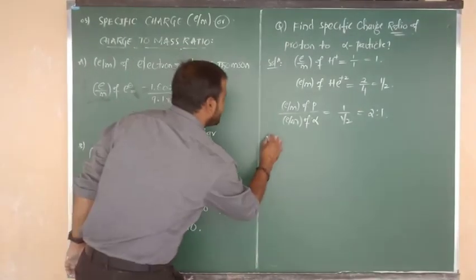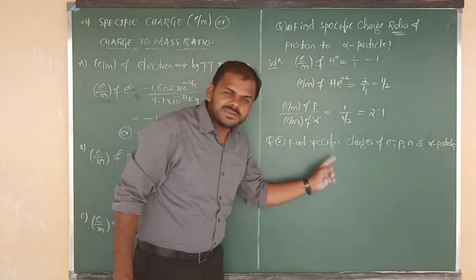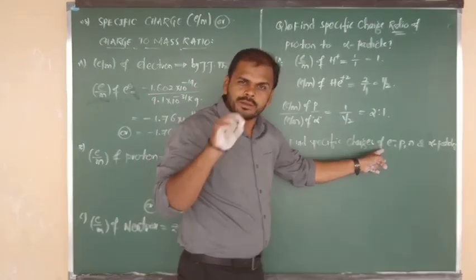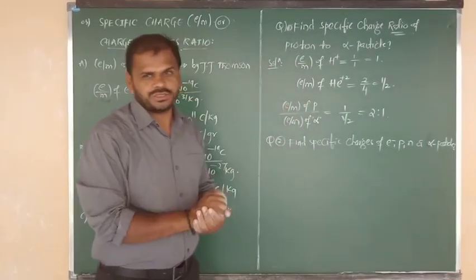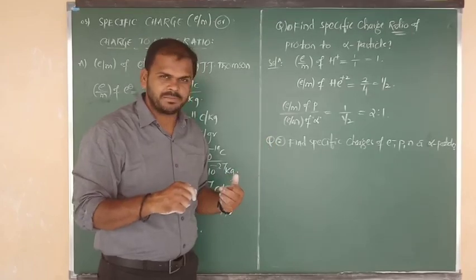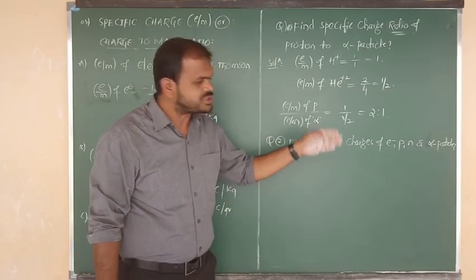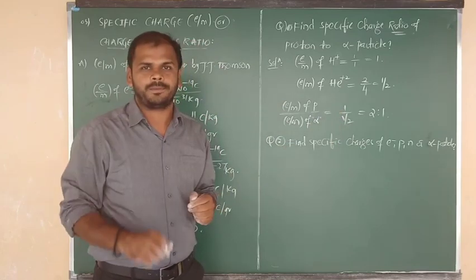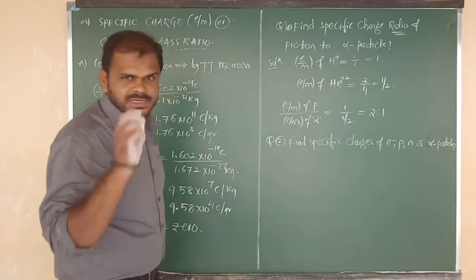And another question is: find the specific charges of electron, proton, neutron and alpha particle. So many times in competitive exams this question was repeated. Give the order of specific charges of electron, proton, neutron and alpha particle. So one by one we are going to calculate the specific charges.